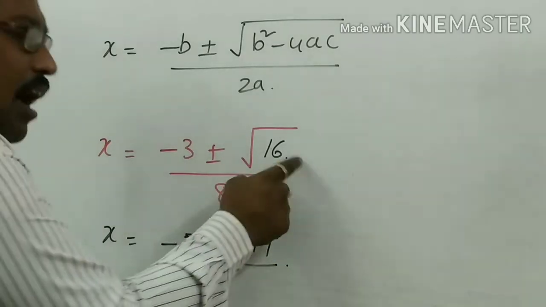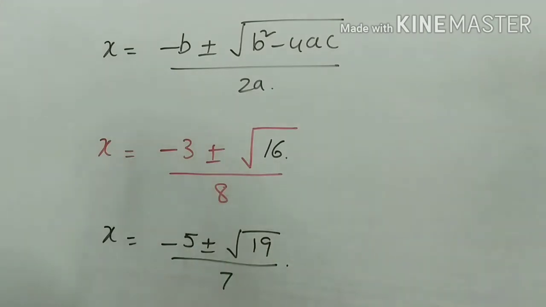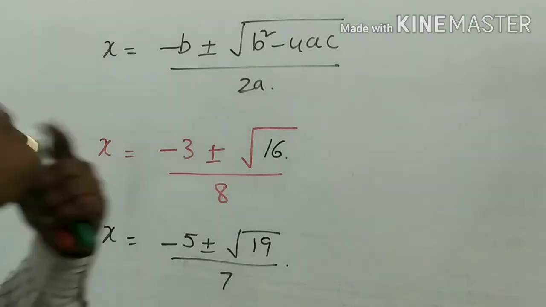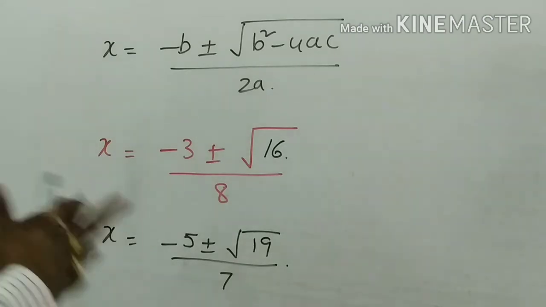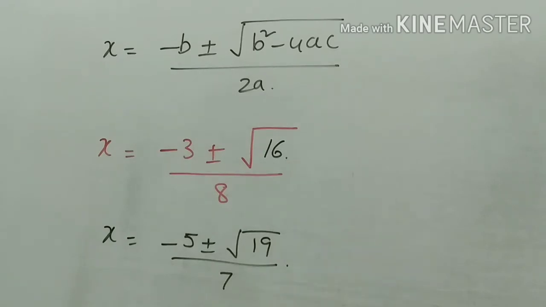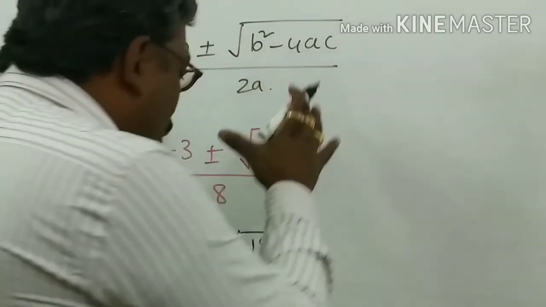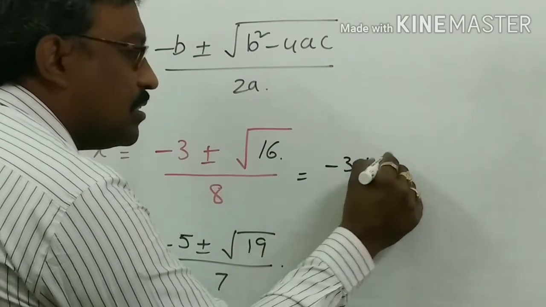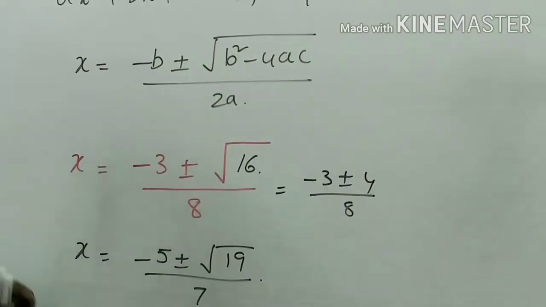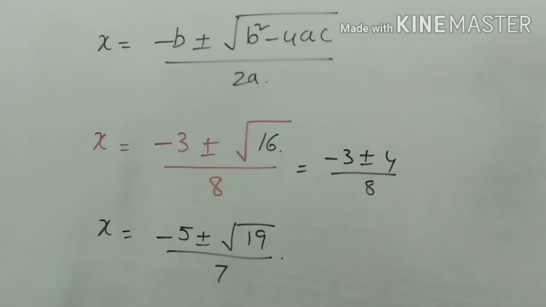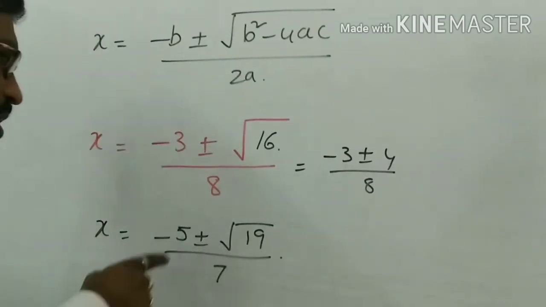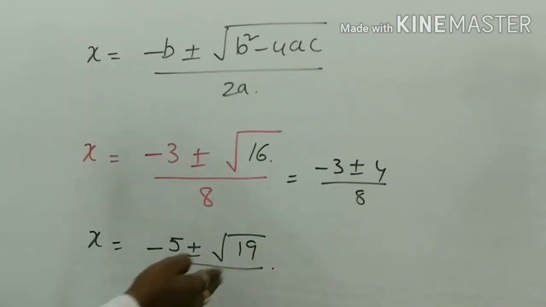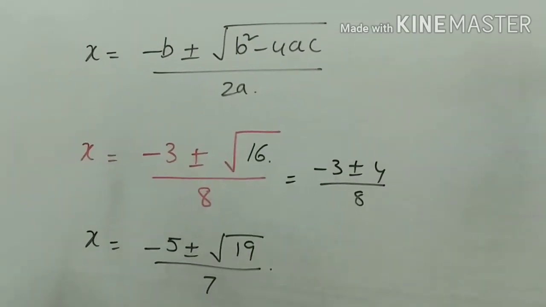Here 16 and here 19. In this case, what will you do? Yes, I got 19. Maybe I made some mistake somewhere. You will check once again. After checking, yes, you got 19 only. You will leave it like that. That means here the total value, when you solve this, what will you get? Minus 3 plus or minus 4 by 8. That means minus 3 plus 4 by 8, minus 3 minus 4 by 8. You will get a rational number. Here, 19 is not a perfect square. What will you get? An irrational number.